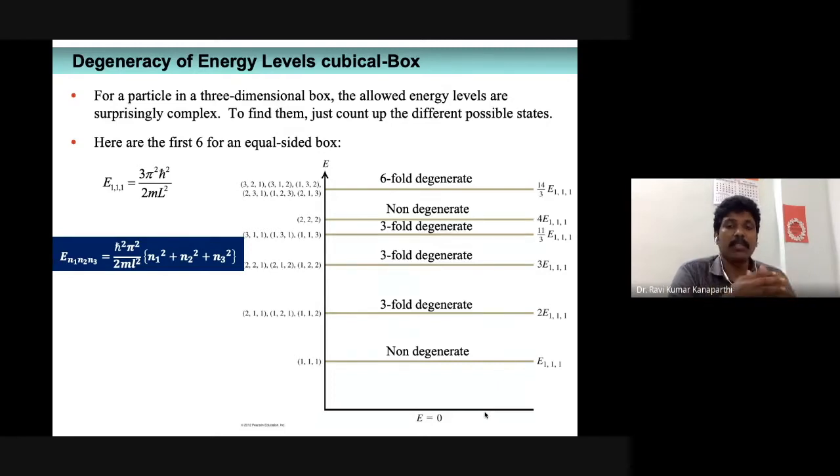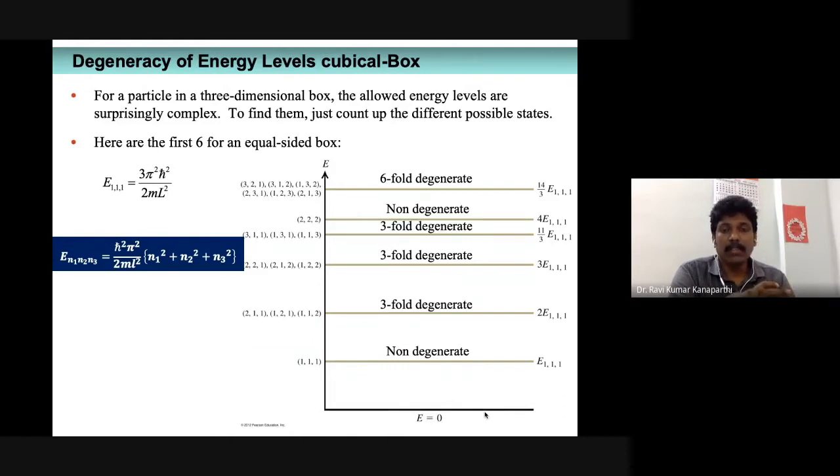That is the state slightly above the ground state E111. Such an energy state will possess energy proportional to 2 square plus 1 square plus 1 square, which is obviously 6h cross square pi square by 2mL square. That's the energy of a particle confined to a cubical box if it is in the first excited state.